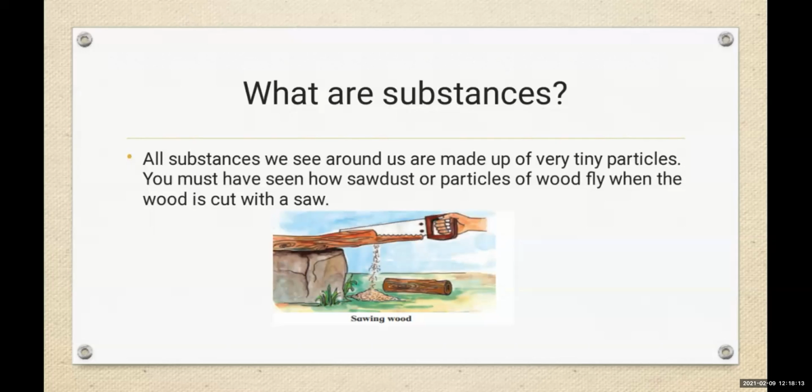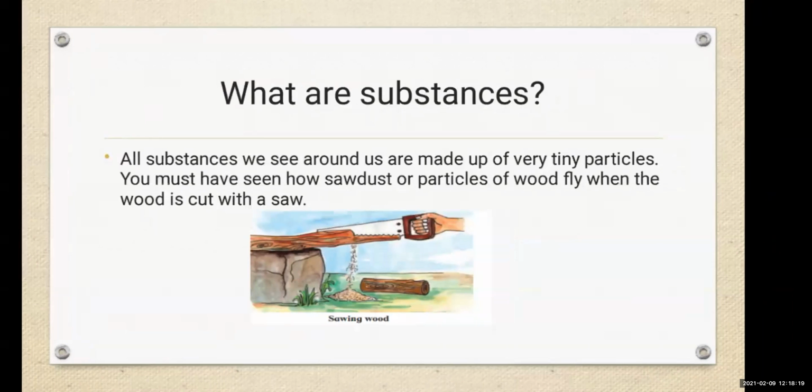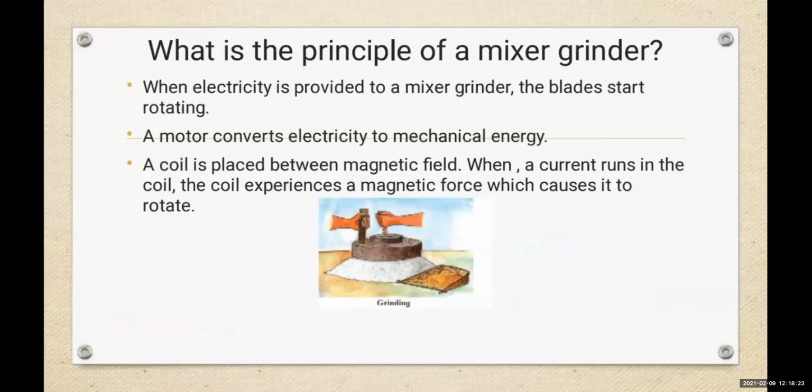It's a grinder. When electricity is provided to a mixer grinder, the blades start rotating. Everyone knows that. When we switch on the mixer grinder, the blade inside the pot starts rotating. The motor converts electricity to mechanical energy.